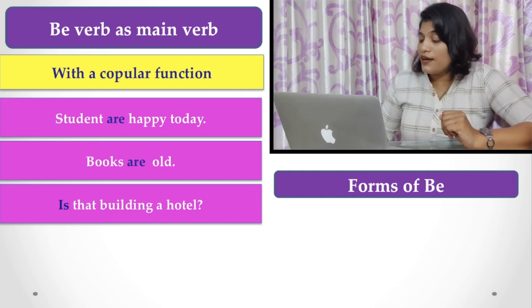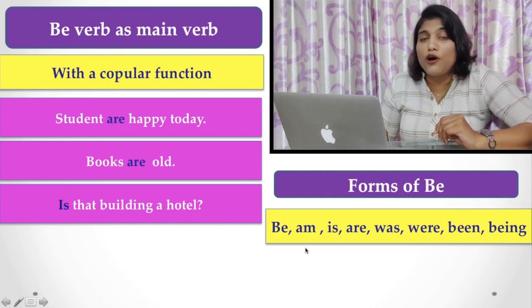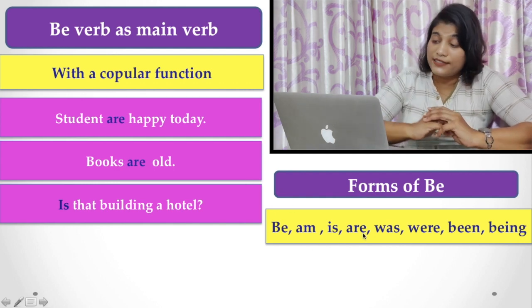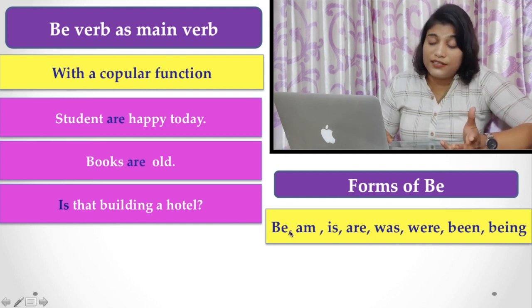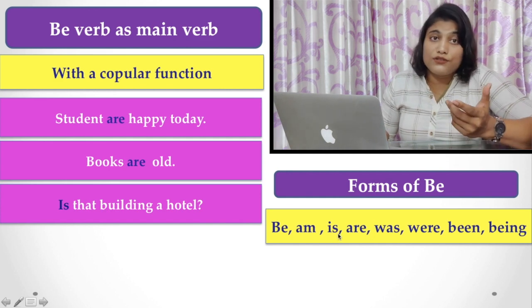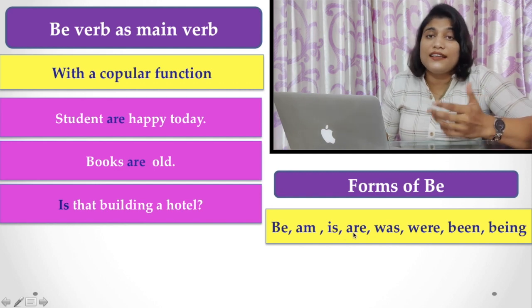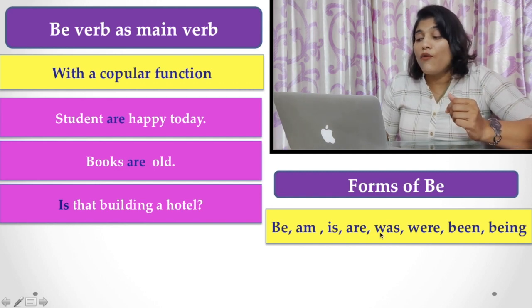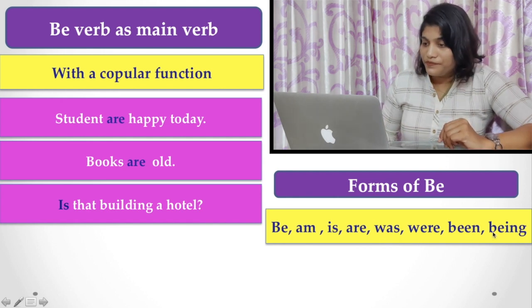Okay, so here are the forms of the be verb. You have these forms of be verbs in a sentence. That is, it may be used as be, like shall be, will be, etc. Am, in case of first person, it is am, is, are. Is is used for the third person singular number, and are is used for plural number. Was for past tense, were, been, and being.